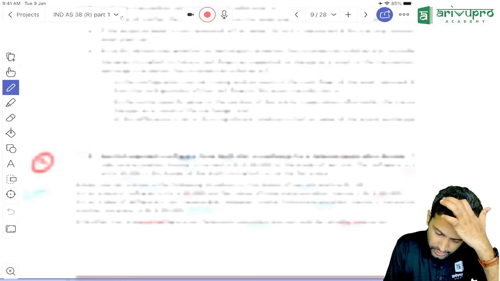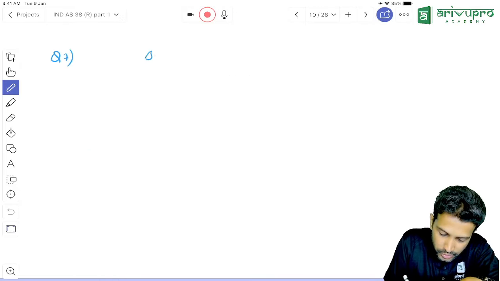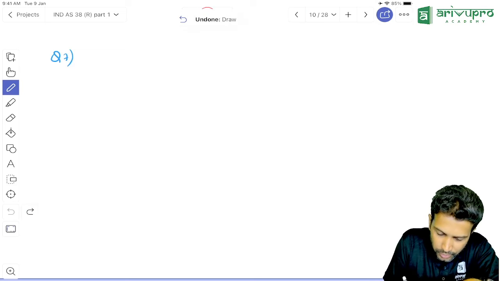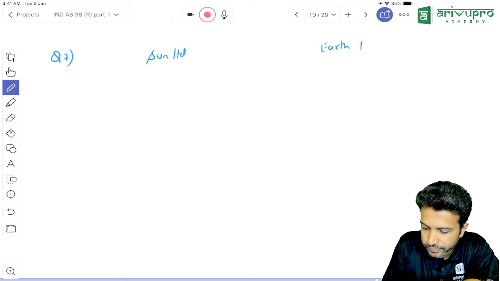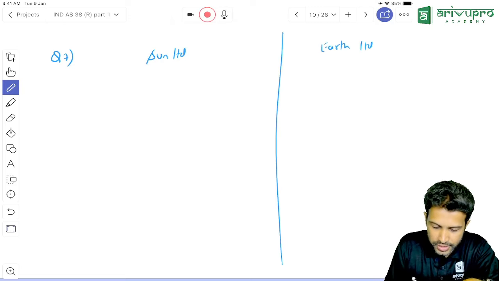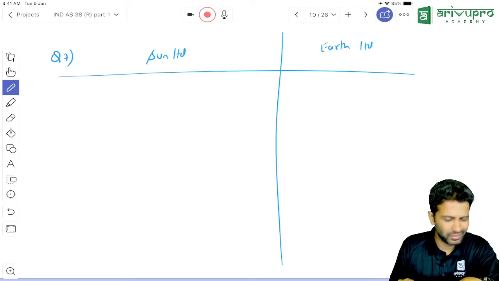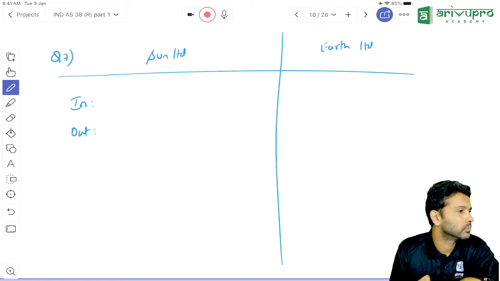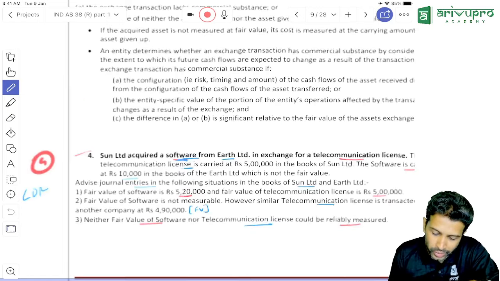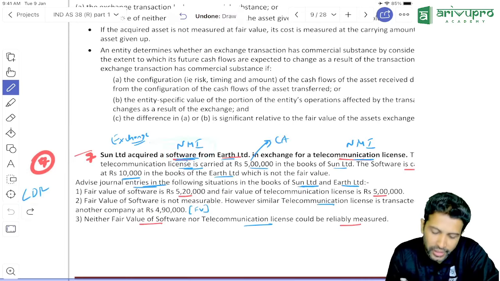So they asked the journal entry for both Sun Limited and Earth Limited. Before the journal entry, the first thing is, in a rough way, you just check what is coming in and what is going out. For Sun Limited, what is coming in? Sun Limited acquired software.